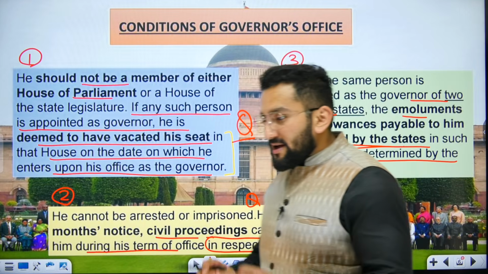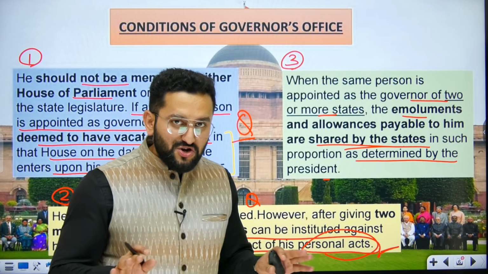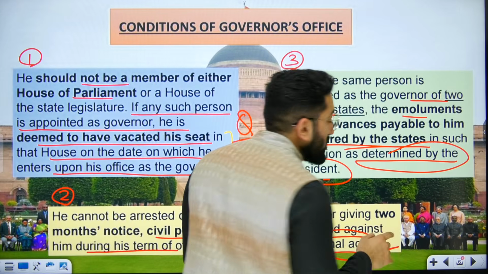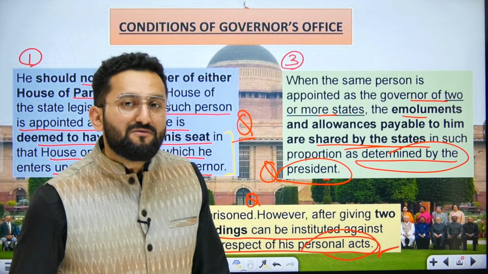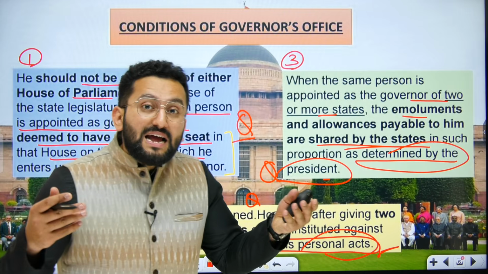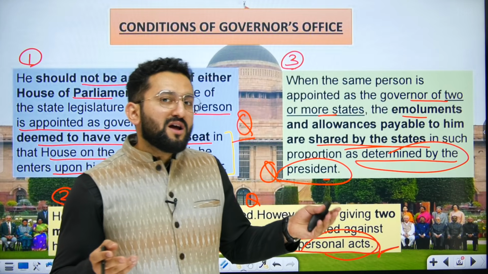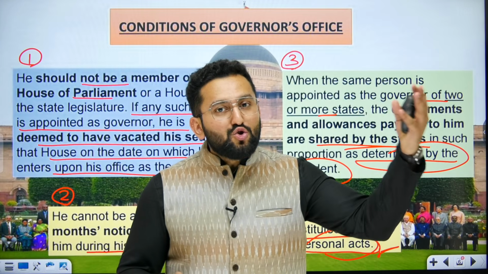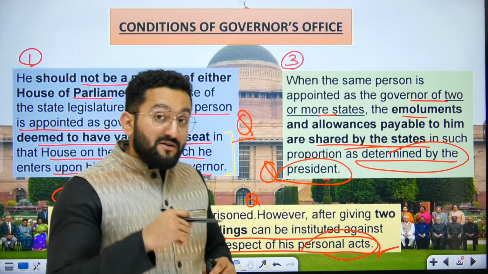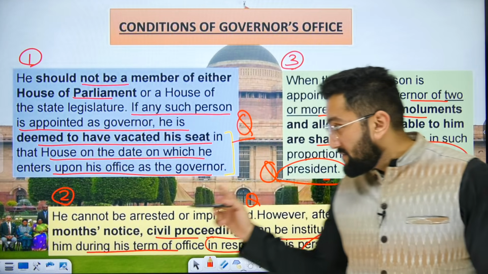Now, the salary is going to be split. It's going to be shared. That is correct. But please remember, UPSC can play on this. Who is going to determine what portion is given by what state? This determination is not going to be done by one state or the other, because they cannot agree. One state can say, sir, I'm a small state, why should I pay half the salary? The other state is bigger, with so many cases and files, so that state should give more. That is why that proportion will be determined by the president. There can be a scope for a question here.